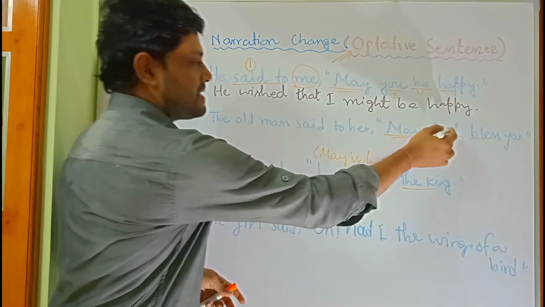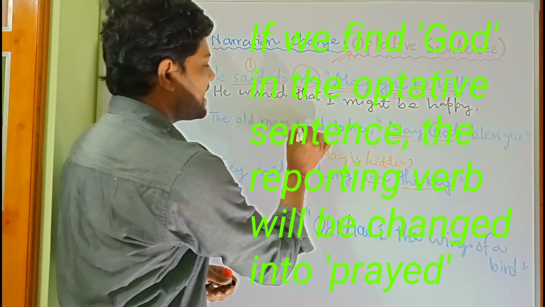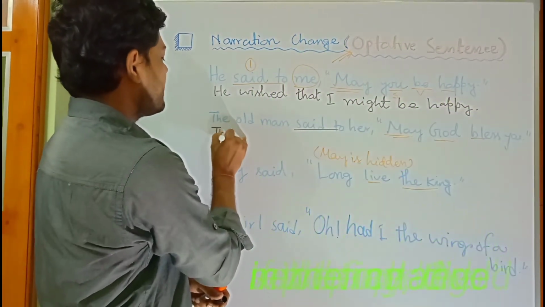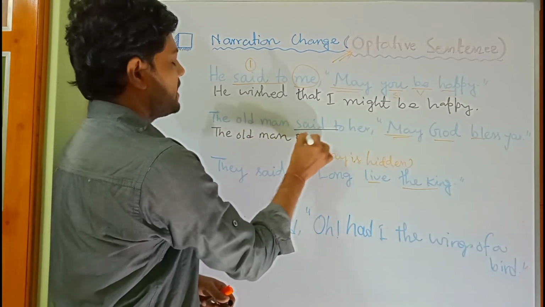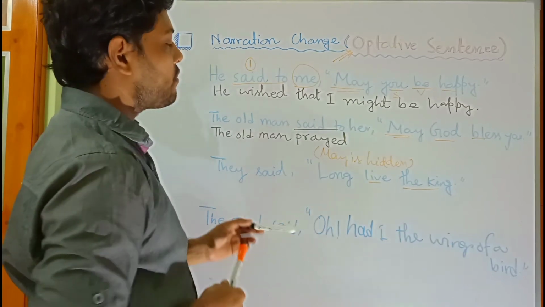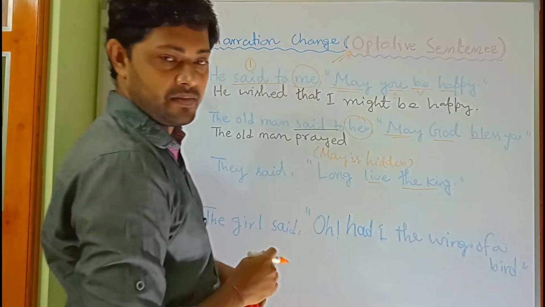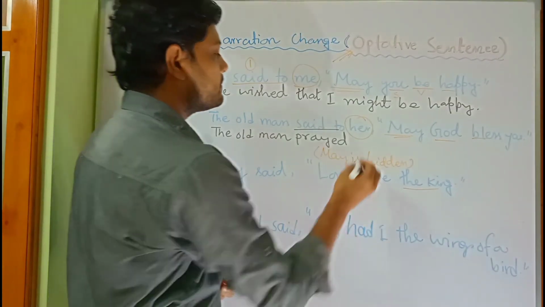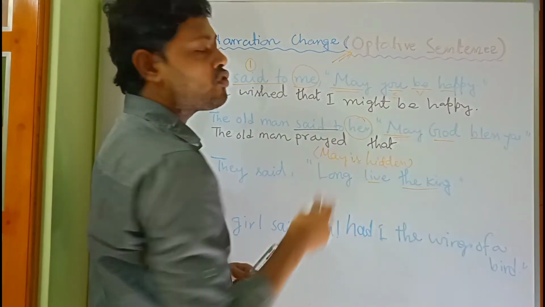So as in the optative sentence we find God, that means said will be changed into prayed. So we will write the old man prayed. Okay, now what do we have to do? We have to forget about the narrative here. Then the linker that will come. After that, the same method will be followed.